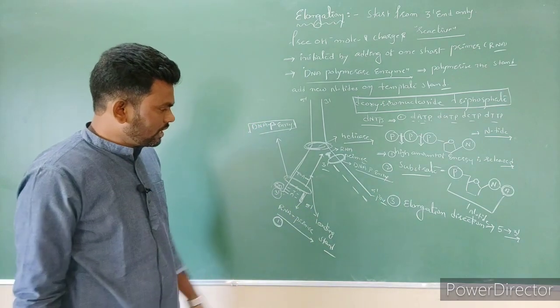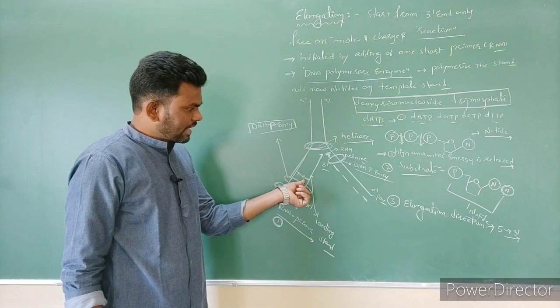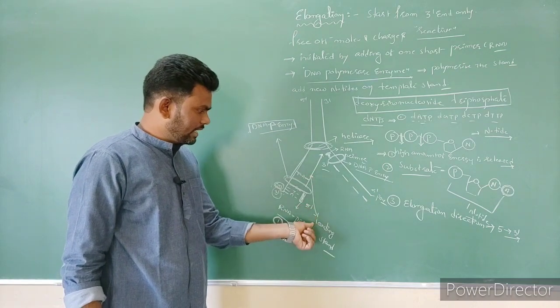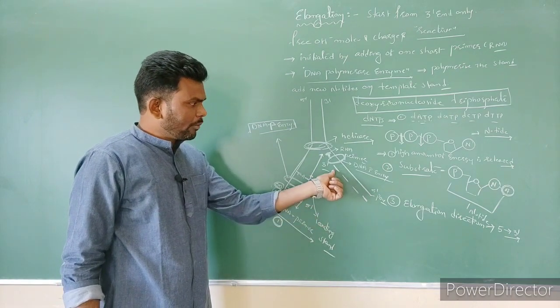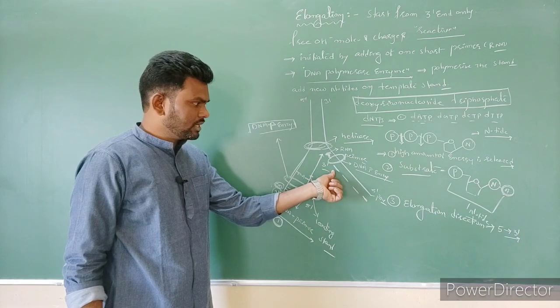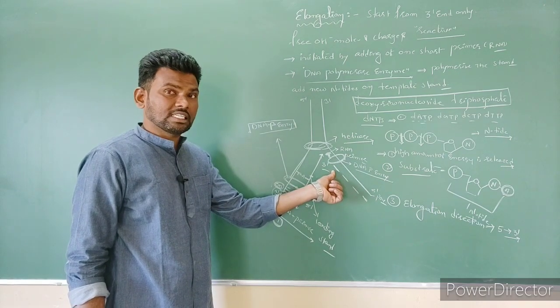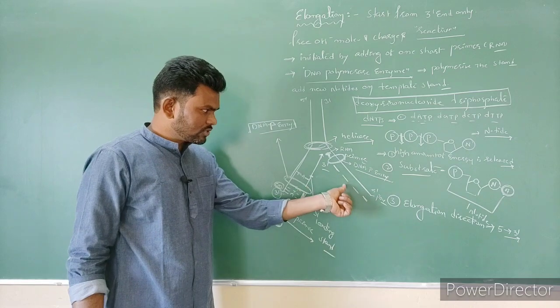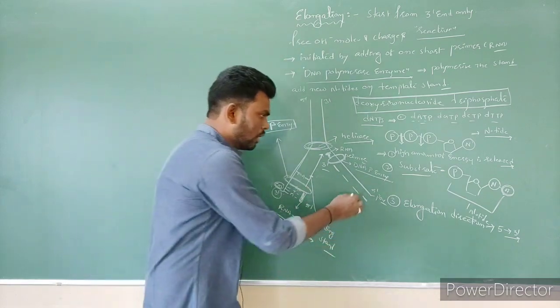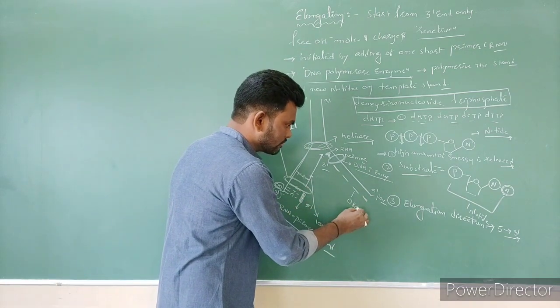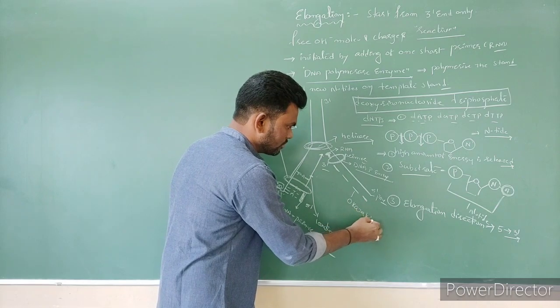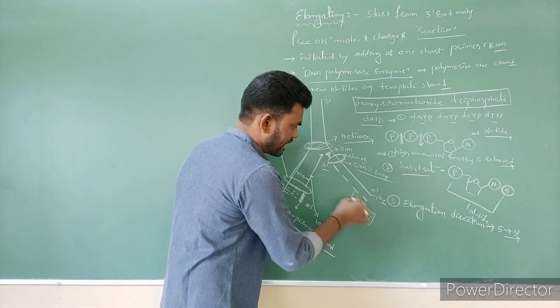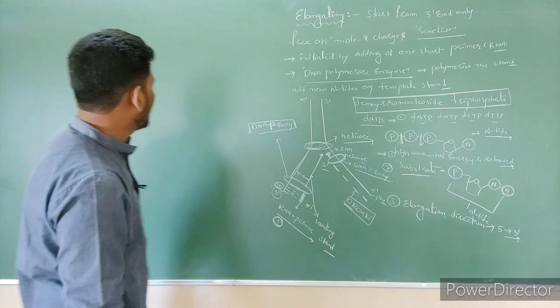The question is what here? The first formation of strand is a continuous strand, such is called as a leading strand, and the second formation of strand on second template is not continuous, that is a discontinuous strand. So such fragments are called Okazaki fragments. Okazaki fragments, right? Write the point.